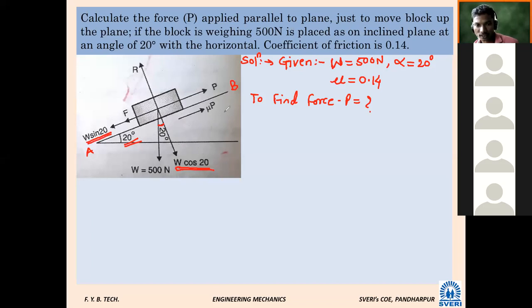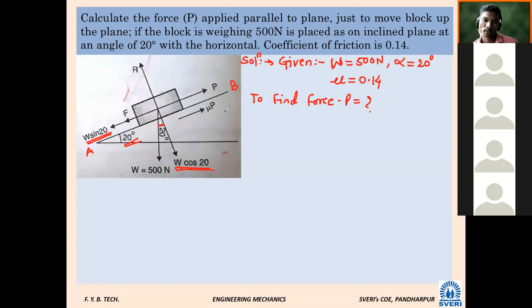Now whatever summation Fx and Fy I am going to take, how am I going to take them now? Along the plane and perpendicular to the plane, or normal to the plane. Till now, whenever the plane was horizontal, what were we taking? Summation Fx along horizontal, summation Fy perpendicular to it, vertical simply.